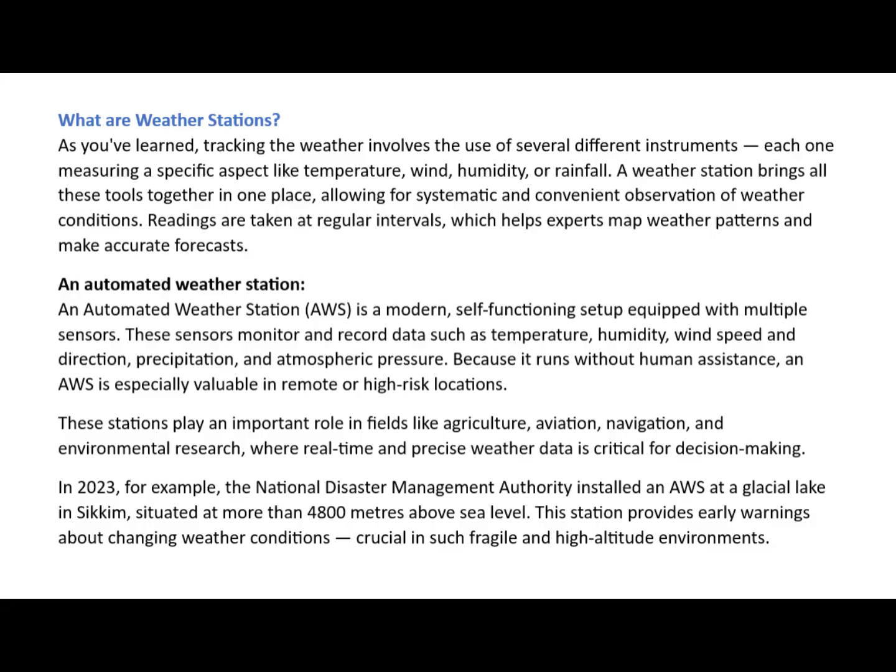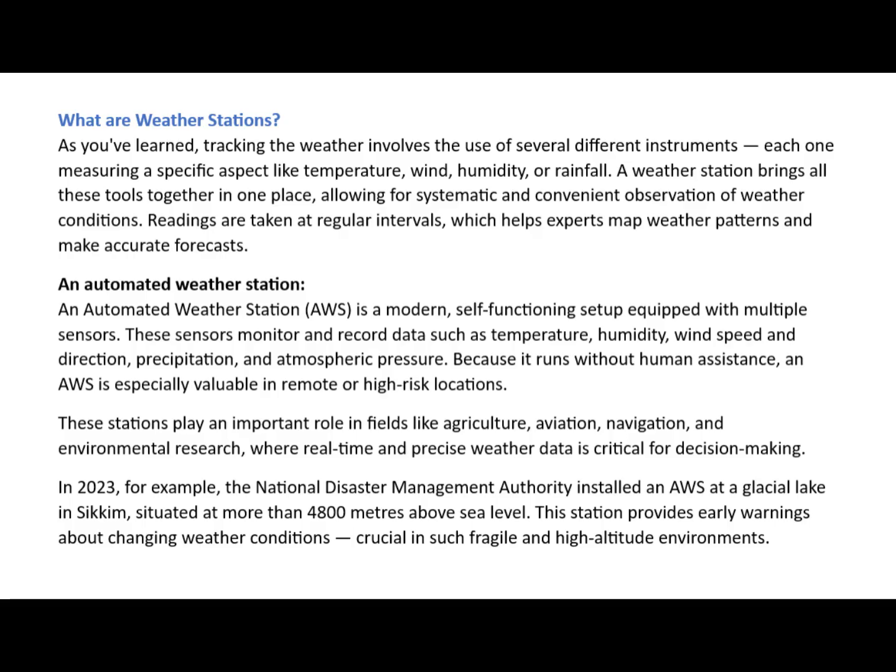An automated weather station, AWS, is a modern, self-functioning setup equipped with multiple sensors. These sensors monitor and record data such as temperature, humidity, wind speed and direction, precipitation, and atmospheric pressure. Because it runs without human assistance, an AWS is especially valuable in remote or high-risk locations.